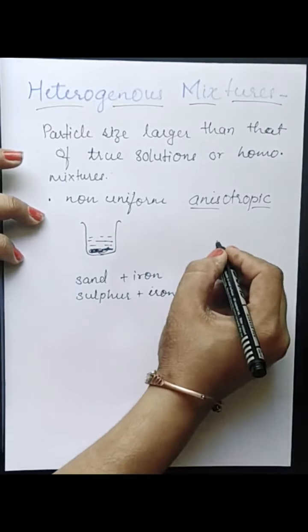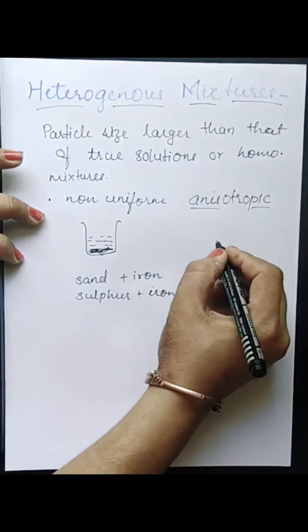Now what is Brownian motion? Colloids show Brownian motion. Now see here, what is Brownian motion? Particles move in a zigzag manner. That is known as Brownian motion.